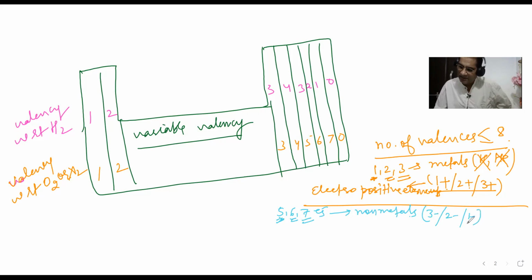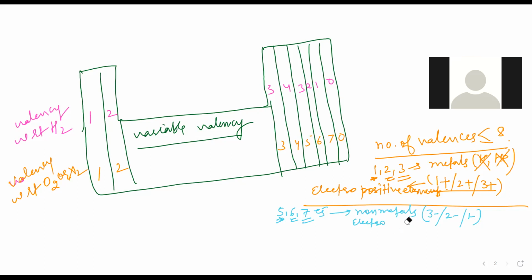In this way, these elements are either gaining 3, 2 or 1 electrons to become 3 minus, 2 minus or 1 minus charge. That's why these non-metals are called electronegative elements. So non-metals are all electronegative elements.